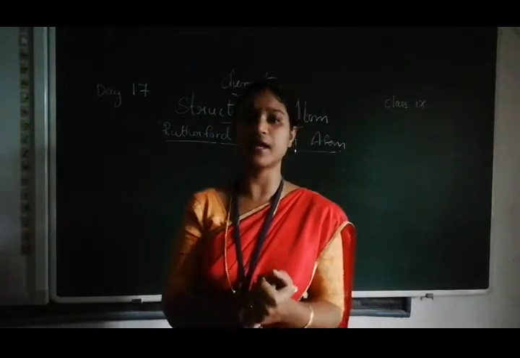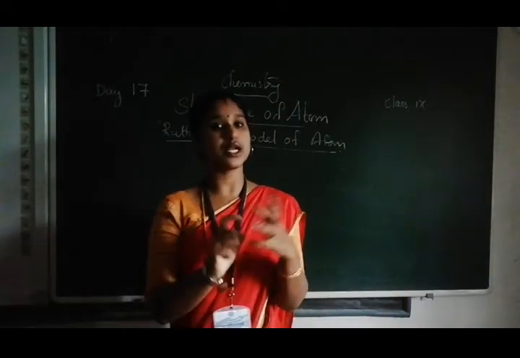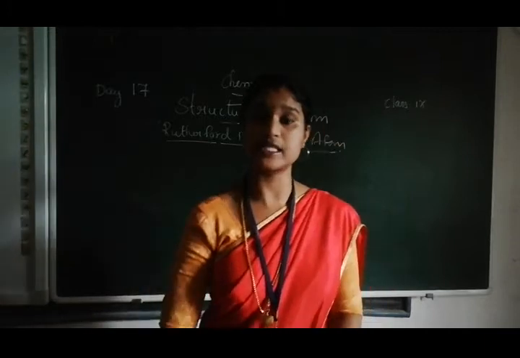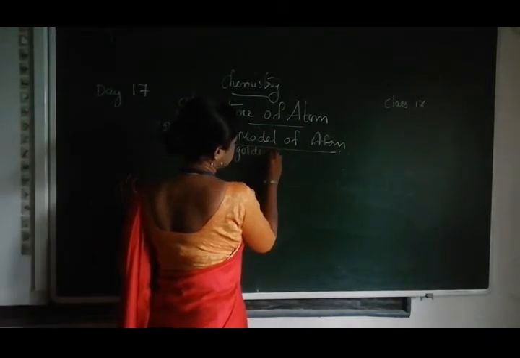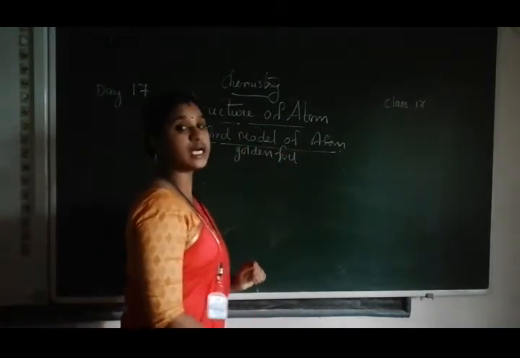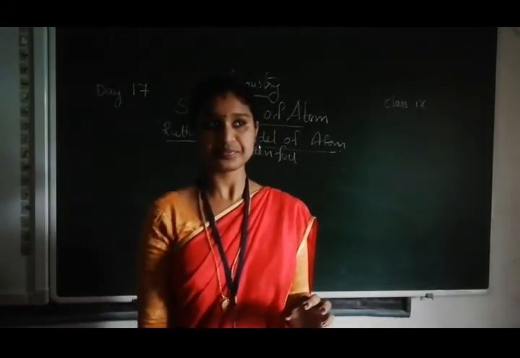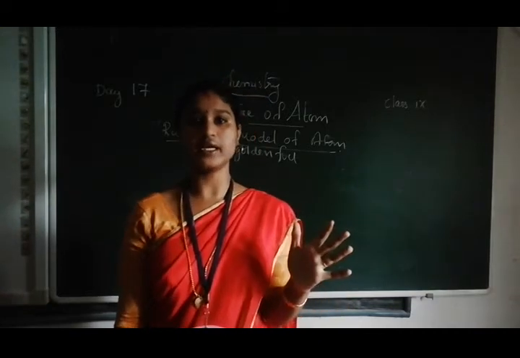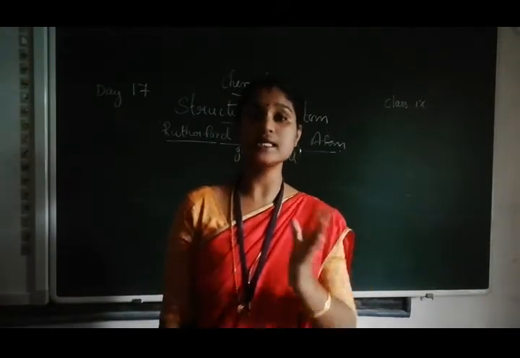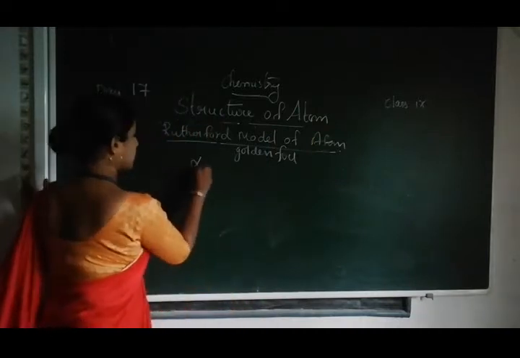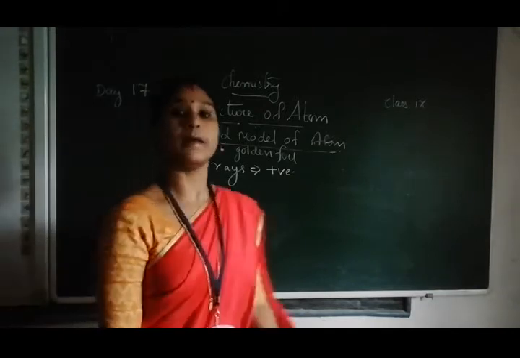Are they randomly arranged, or is there any perfect arrangement? In order to understand all these things, Rutherford conducted an experiment with a golden foil. He took a golden foil, and through this golden foil he passed alpha rays. Alpha rays are positively charged rays.